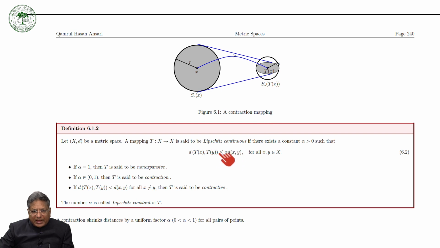So by multiplying by alpha, we are shrinking the distance between T of x and T of y by the constant alpha, because alpha lies between 0 and 1. So a contraction shrinks the distance by a uniform factor alpha for all pairs of points.